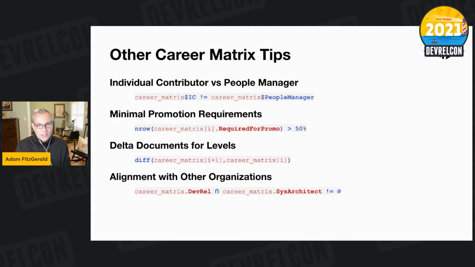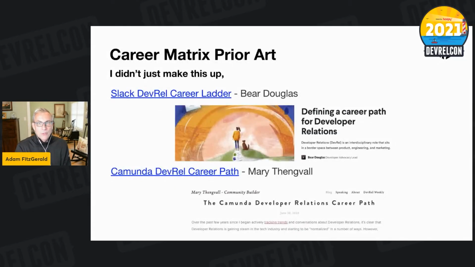And I encourage you to engage with the other leaders in your organization to work out how to interpret what they've written and create those career matrices. I certainly created all my career matrices by copying other people's and then changing them to fit my organization and my company's philosophy. So that's something I strongly recommend. Certainly, I didn't just make this up.